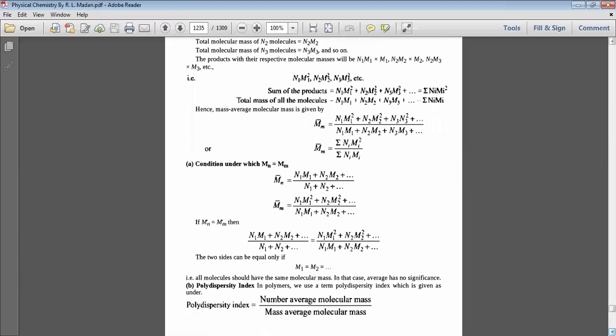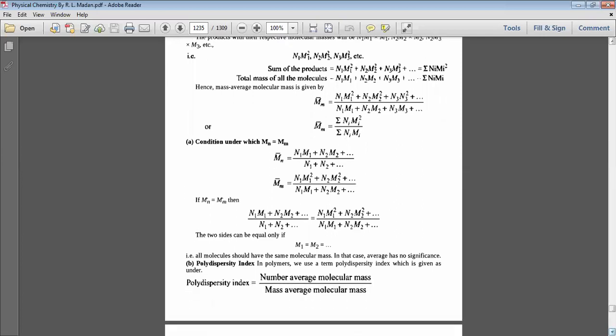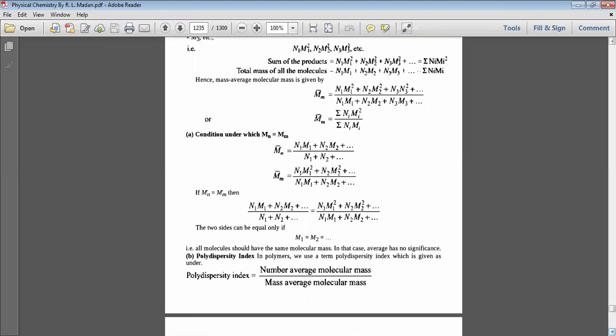Here, when we apply some condition, here the condition is polydispersity. That is a very important point. Polydispersity index in a polymer, we use that term as an index, which is given by the polydispersity index equal to number average molecular mass by mass average molecular mass.